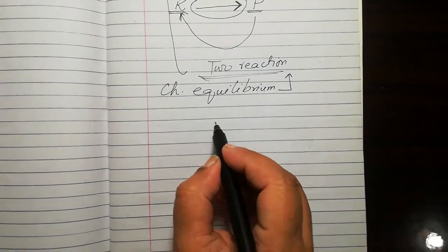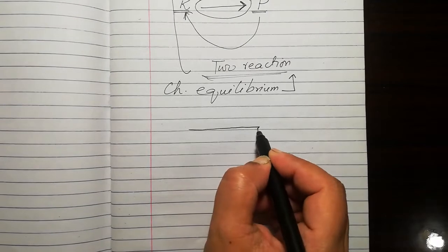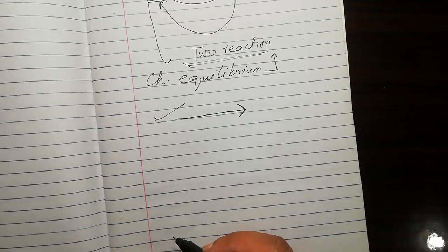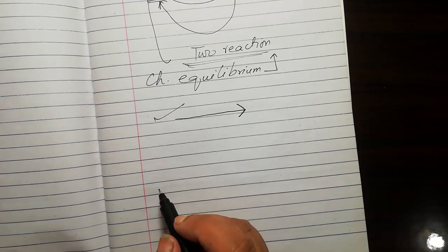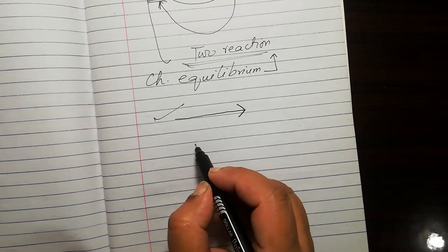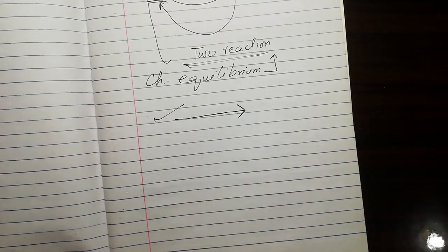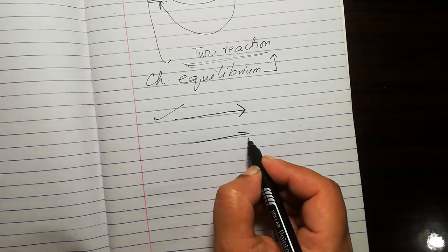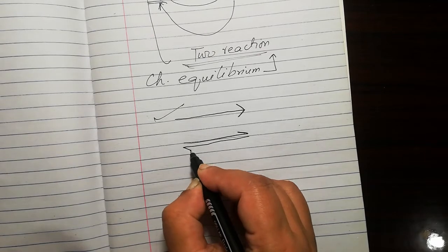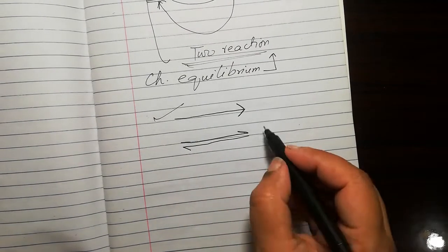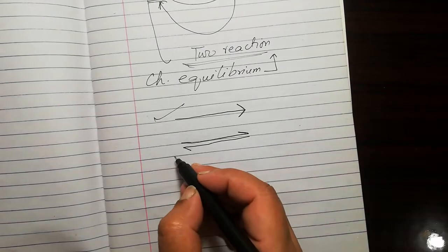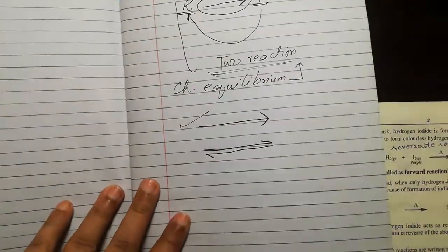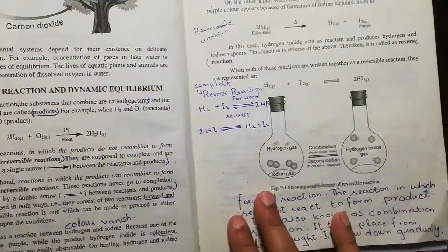First of all, this is a complete arrow, which we put for an irreversible reaction. Now we are talking about a reversible reaction, so it needs a double arrow. We take this half arrow and draw it from here, and this is known as a double arrow. So reversible reactions are represented by a double arrow. Clear? Okay.